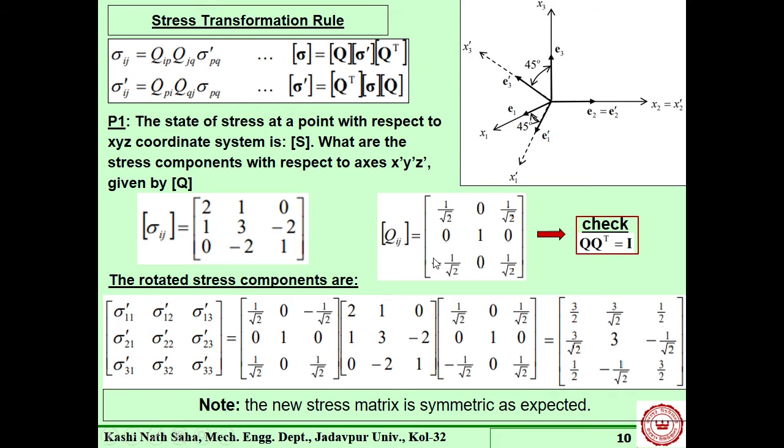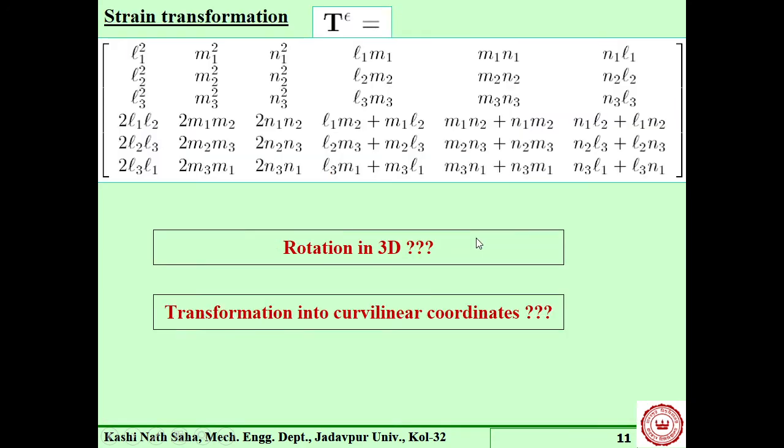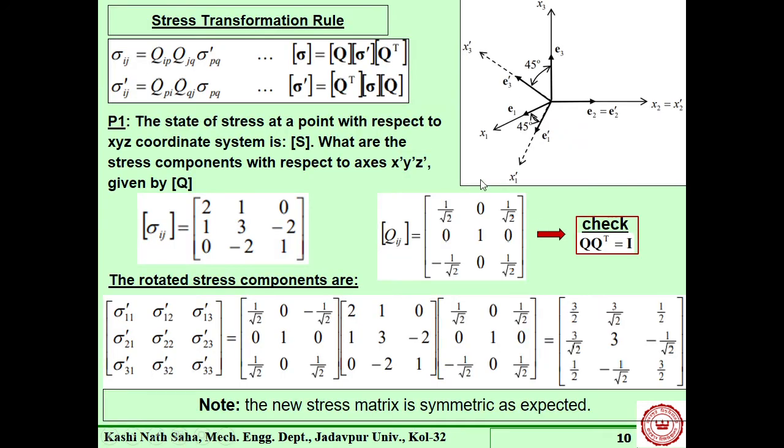rotation matrix. But of course, this is a special case, and you know that this rotation in 3D is quite difficult to visualize in general. Okay. So as it is a simple case, we can visualize. And also this will happen. What does it mean?